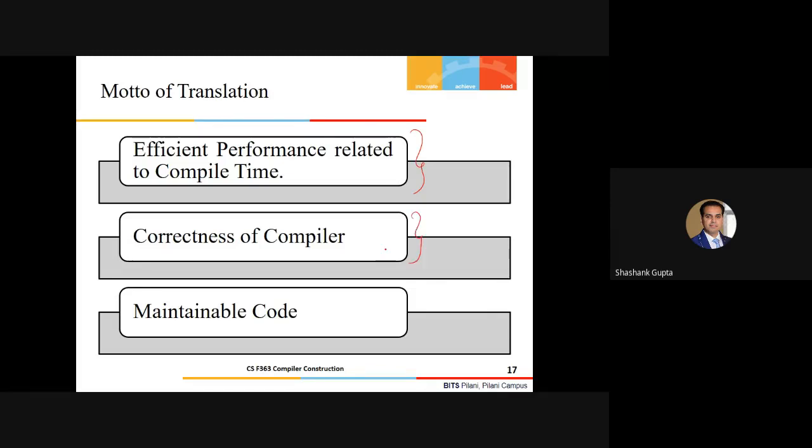Correctness of the compiler. There are two things with respect to correctness. Either your compiler has some bugs or your program has some bugs.